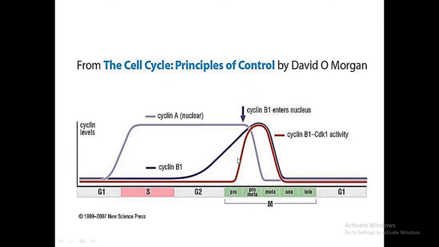In this schematic representation, you will get an idea of different cyclin levels in the nucleoplasm during different cell cycle phases. This is G1, S phase, G2, and this is the M phase: prometaphase, metaphase, anaphase, and telophase. And coming back to the G1 phase of the next cell cycle, we have already studied that the cyclin B is recruited into the nucleoplasm just prior to onset of mitosis.